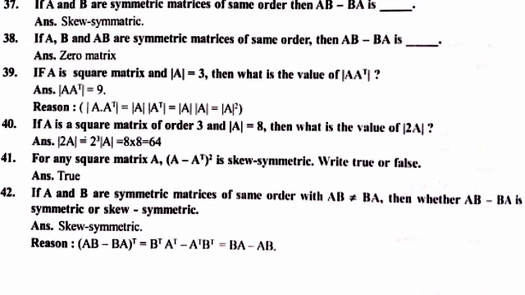And 39: A is a square matrix, and the determinant value of A is 3. Then what is the value of the determinant of A into A transpose A? The answer is the square, that is 9, and the reason is given. And next is question 40: A is a square matrix of order 3, the determinant is 8, and what is the value of the determinant of 2 into A? The answer is given.